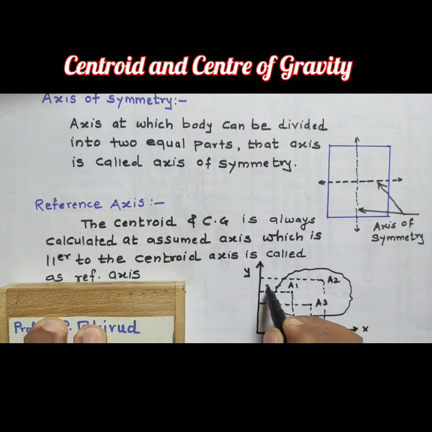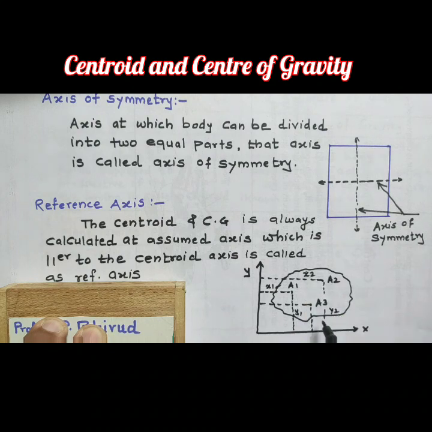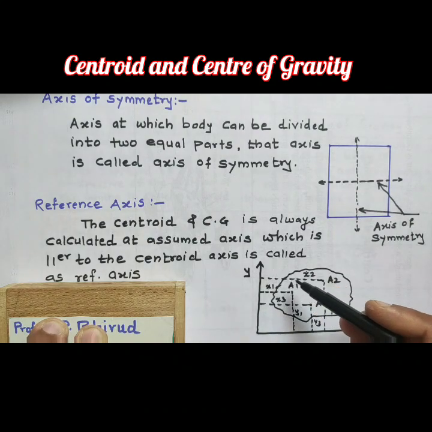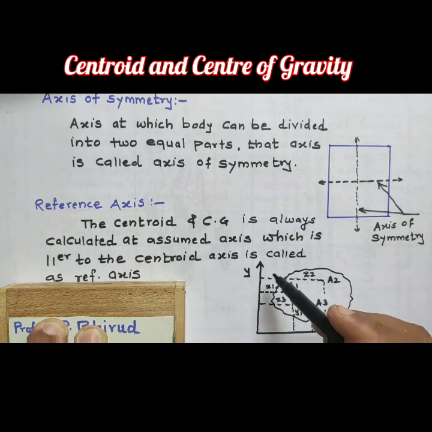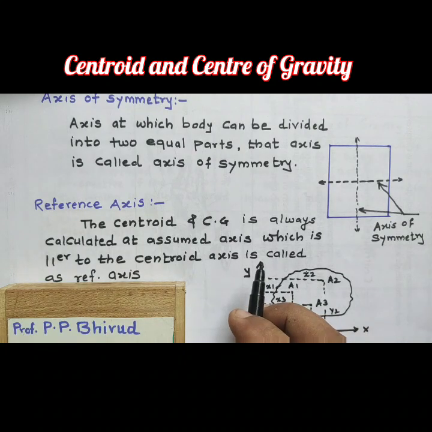So this is x1, y1, x2, y2, x3, y3. So the centroid and CG will be calculated about the assumed axis. So this x and y are the references or reference axes.